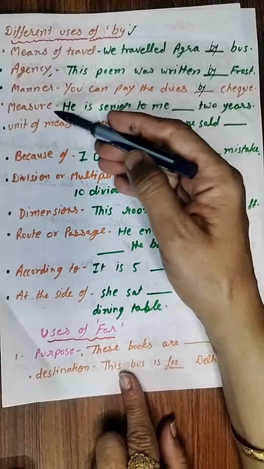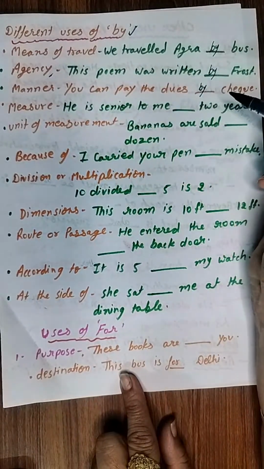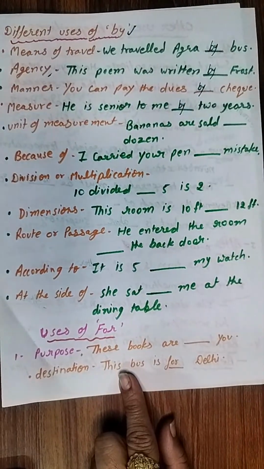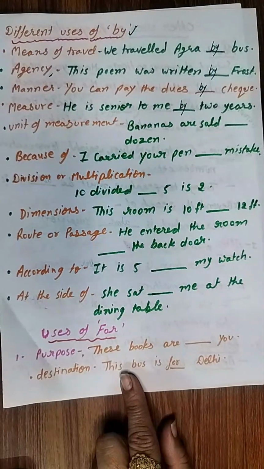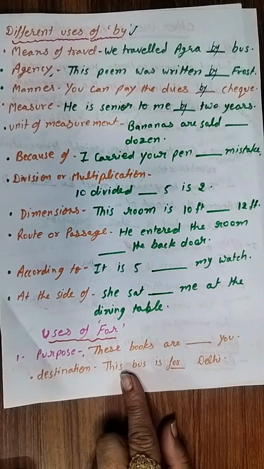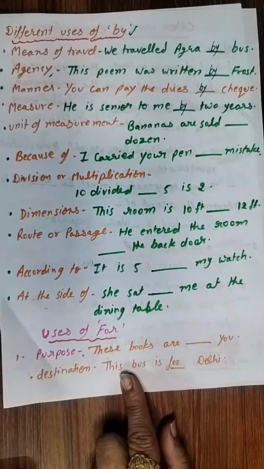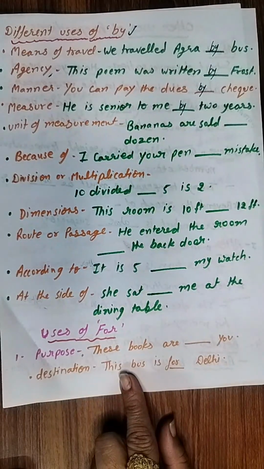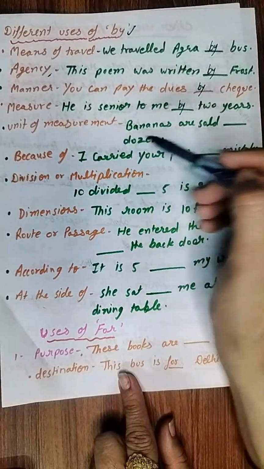Okay, then measure. So he is senior to me by 2 years. Okay, वो 2 साल बड़ा है. So he is senior to me by 2 years. So children, keep these sentences in your mind very clearly, because these are actually very important kind of sentences, and sometimes some of the sentences are very peculiar in their formation. So you must be aware how to use preposition and which preposition is appropriate in a particular kind of sentence, right? Then unit of measurement.